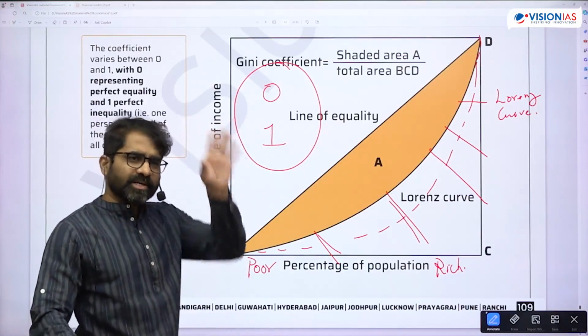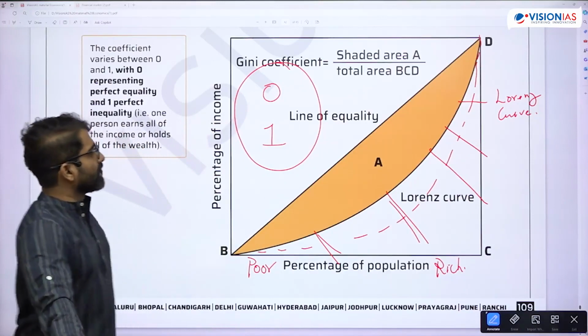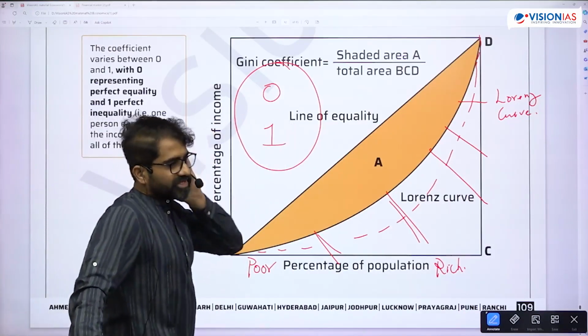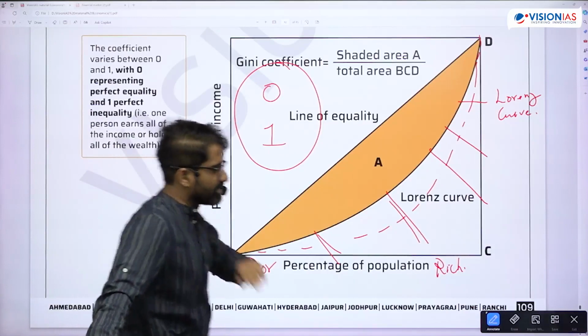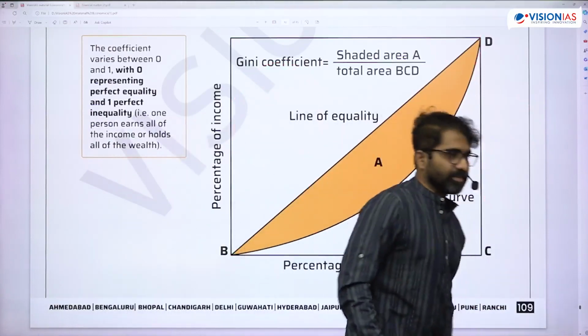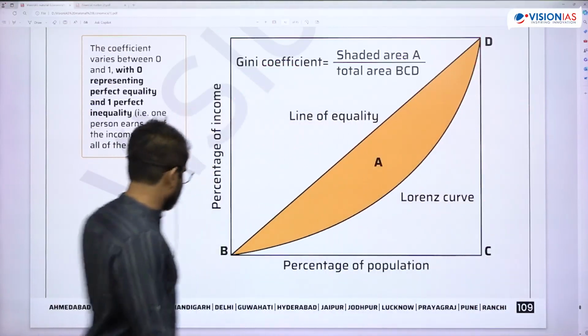Okay, there was one statement earlier they've asked, that if your Gini coefficient is high, it indicates that inequality is less. That is a wrong statement. Is that okay? Yes.